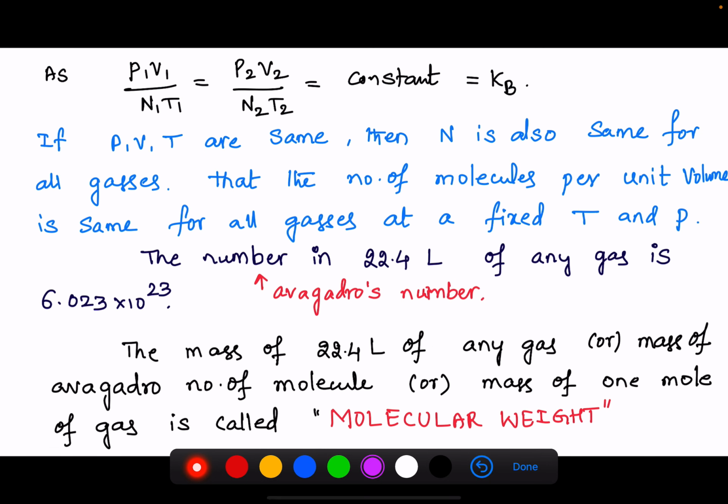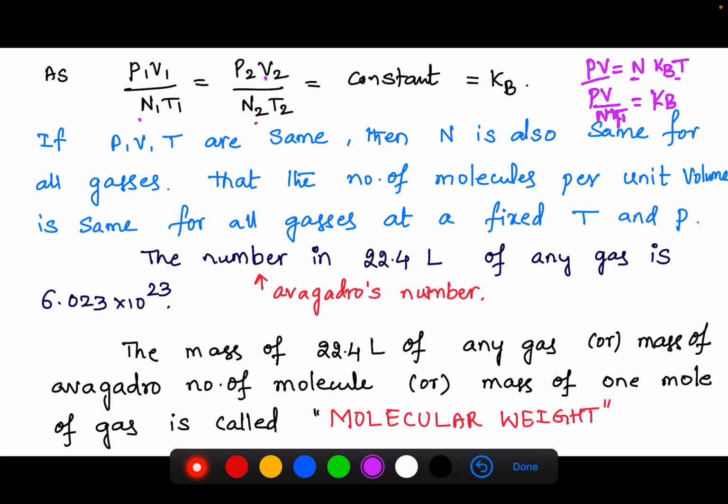And we know that P1V1/N1T1 = P2V2/N2T2. We have written that PV = N Kb T. So PV divided by NT is simply Kb.